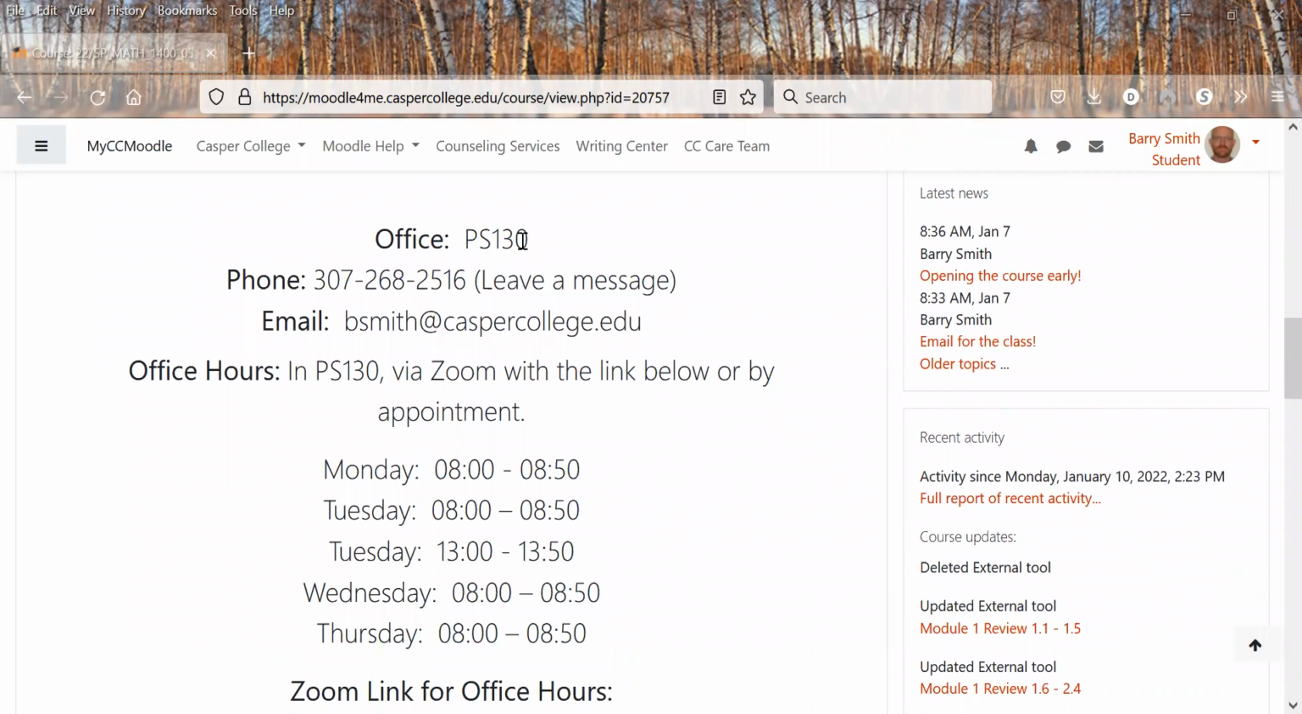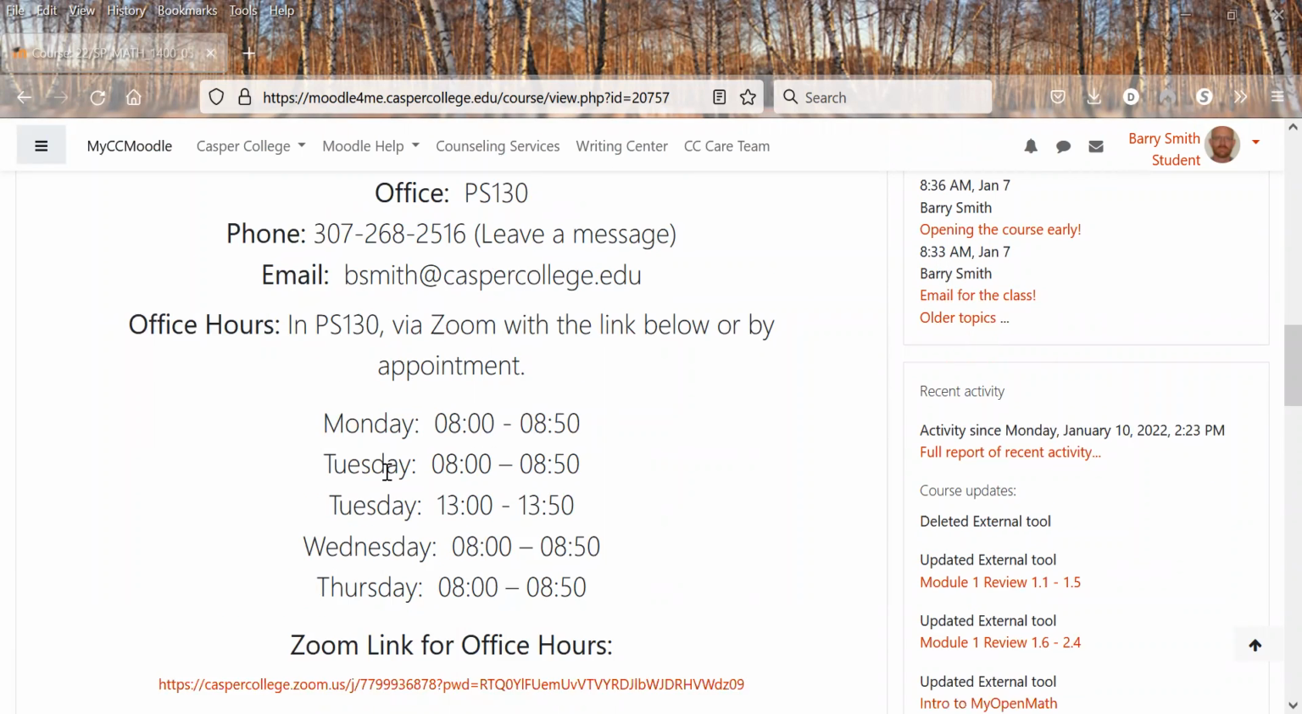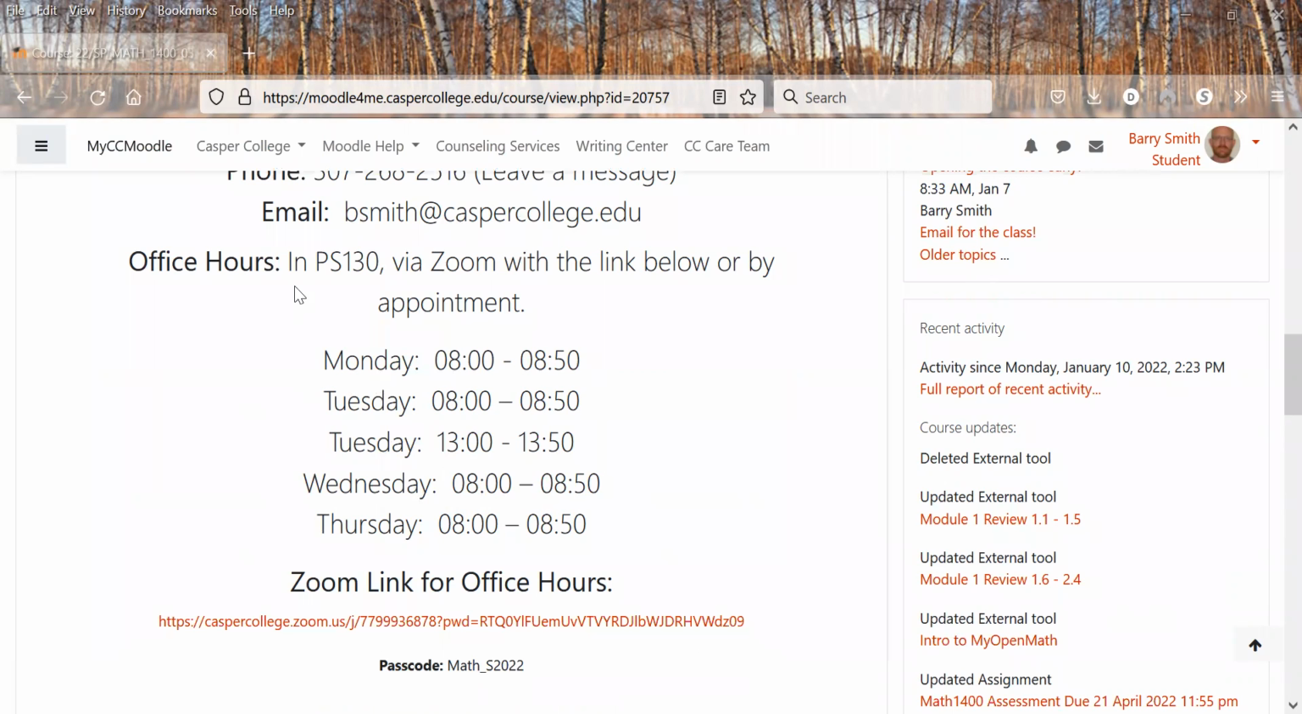My office is in PS 130. Here's my phone; if you need to call, leave a message. The best way to contact me, though, is by my Casper College email address. If you email me, please use your Casper College email, because I have to reply only to Casper College emails due to FERPA.